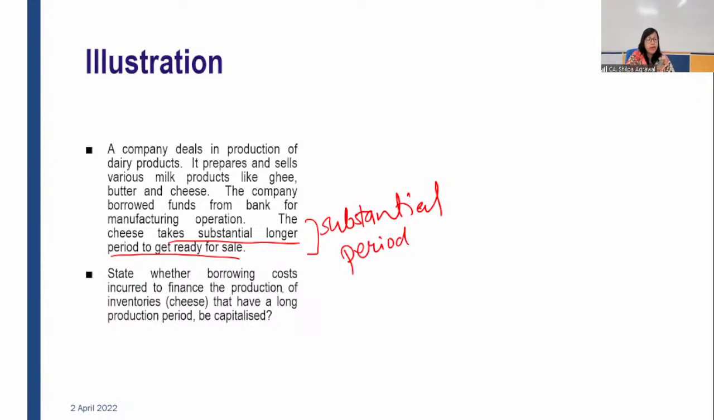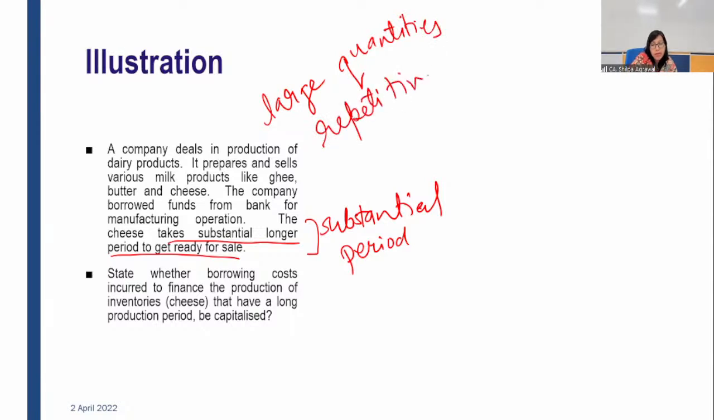State whether borrowing costs incurred to finance the production of inventories that have a long production period should be capitalized. Now, the important thing we have to consider is that the company deals in production of dairy products. It means this is done on a repetitive basis, and since it is manufacturing, it is an inventory. Definitely we can consider it as done in large quantities, on a repetitive basis.